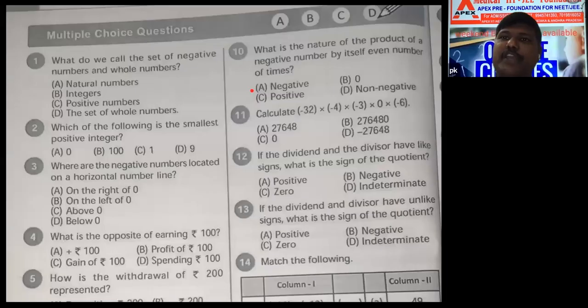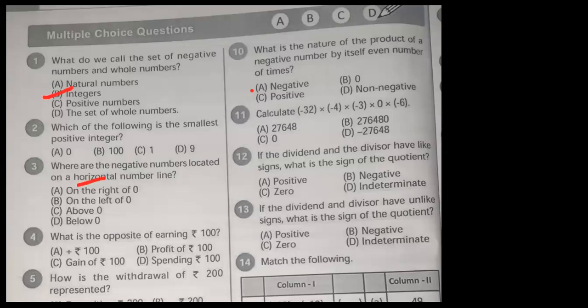Question. What do we call the set of negative numbers and whole numbers? Integers. Correct? Set of negative numbers means minus.